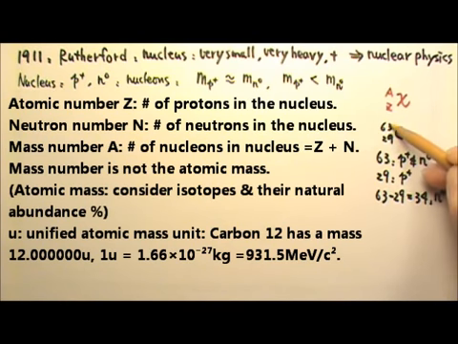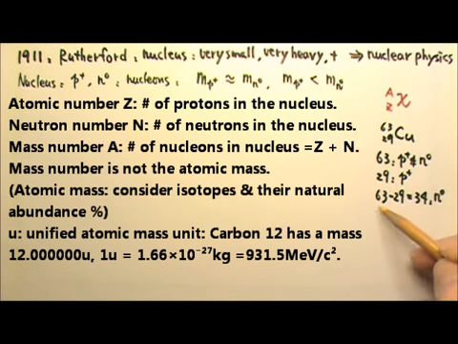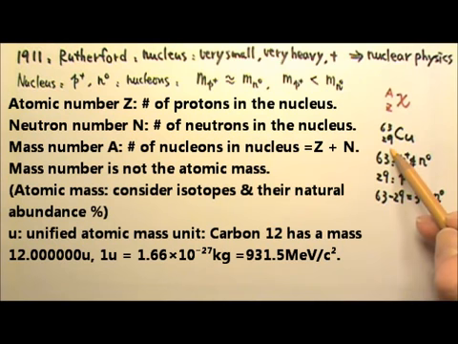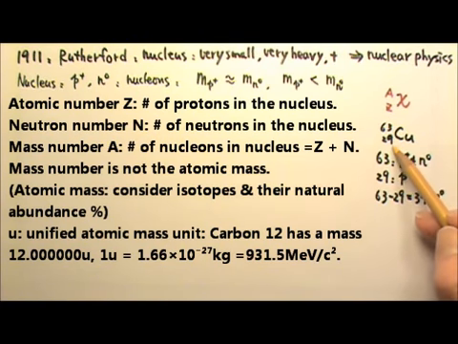Copper-63 with Z of 29 has 63 protons and neutrons together, 63 nucleons, 29 protons, and 63 minus 29, which is 34 neutrons. By the way, if a nucleus has 29 protons, it has to be a copper nucleus. Therefore, it is not really necessary to specify both copper and the atomic number 29. Just one of those two will suffice.